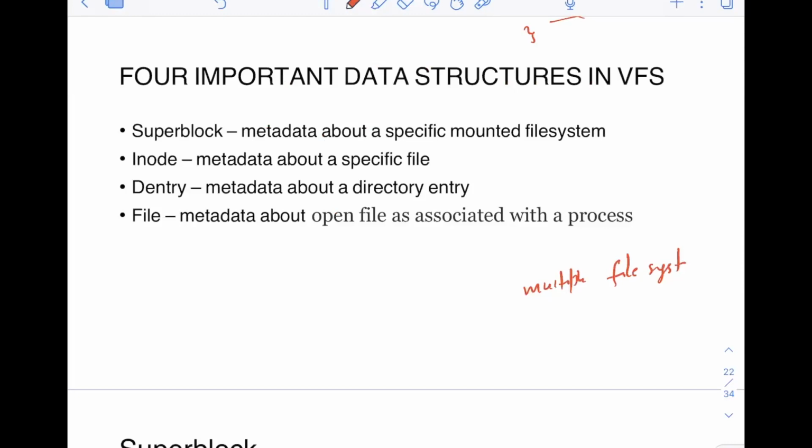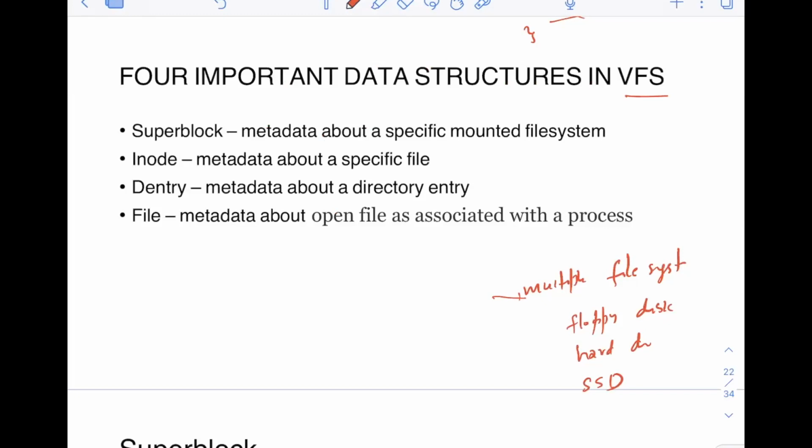One file system can be on a floppy disk, one on the hard disk, and one on the SSD itself. VFS makes it possible to communicate between all of these different file systems and different types of devices, and that's the magic of VFS actually.